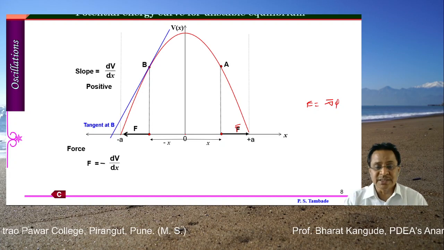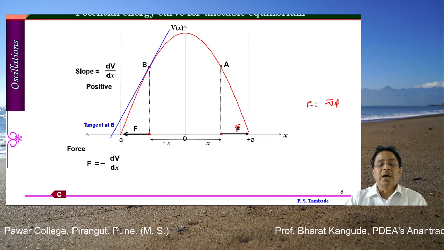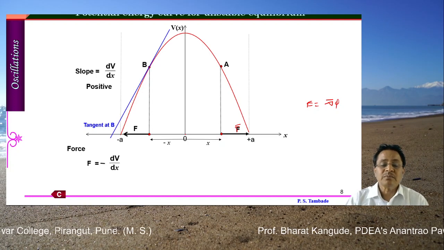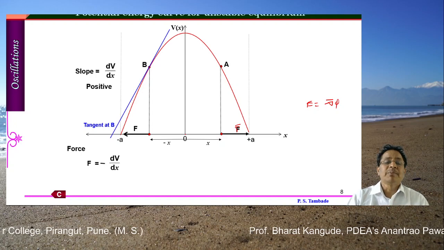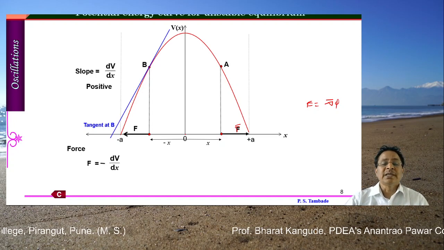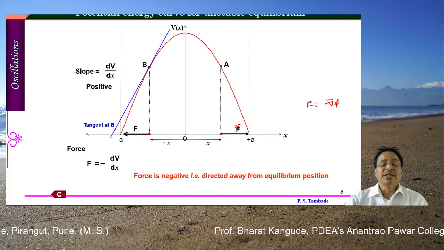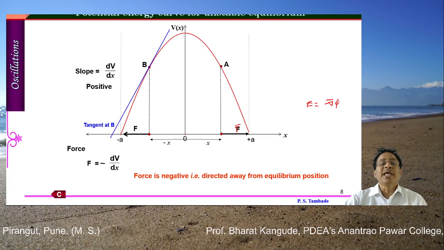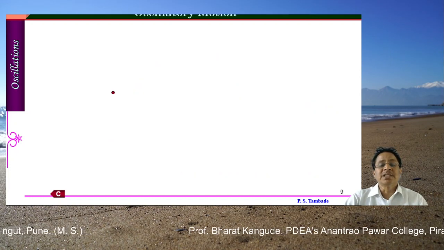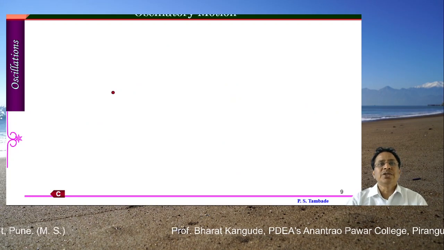So in both of these cases, we have shown the forces have their directions opposite, and their directions are always away from that particular equilibrium position, whether we are on the left hand side of the curve or on the right hand side of the curve. So the force is always directed away from the equilibrium position, and such type of equilibrium is called unstable equilibrium. So that is what stable and unstable equilibrium are, these two cases.